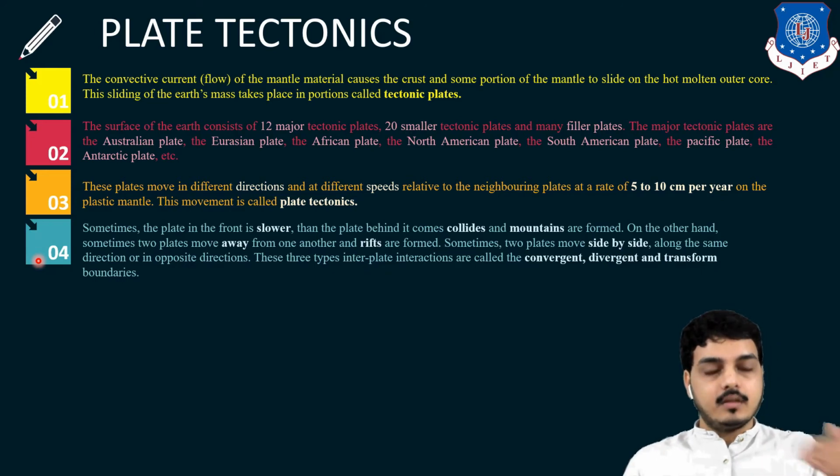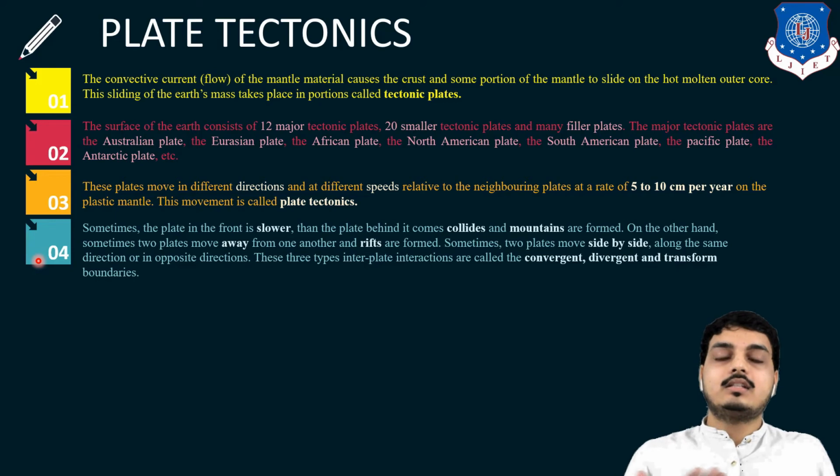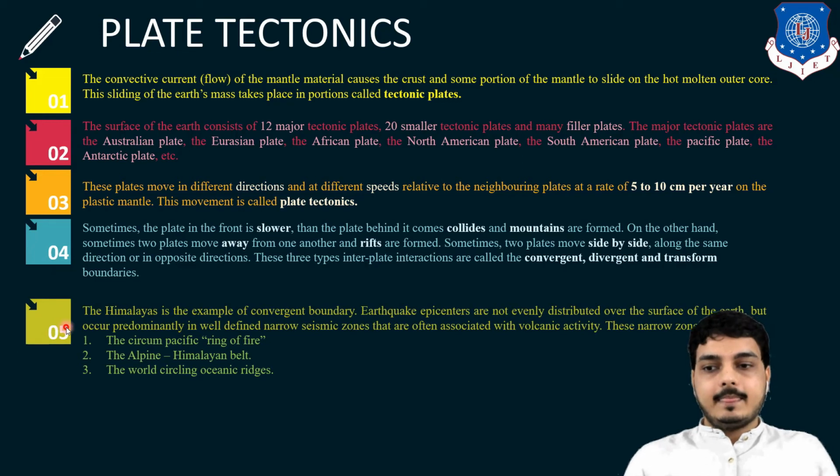Sometimes the plate in the front is moving at a slower speed than the plate coming from the back side. Then they collide and mountains are formed. Sometimes two plates move away from each other and rifts are formed. Sometimes two plates move side by side. So these are three types of direction of plate movement. One is called divergent, another is called convergent, and the third one, which moves side by side, is known as transform boundaries. We will discuss it in more detail in the next slide. Also, the Himalayas are an example of convergent boundaries.